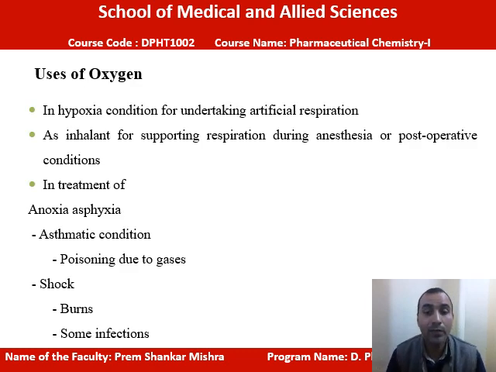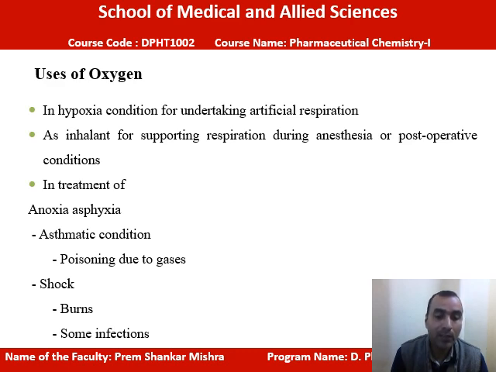What is the use of oxygen? In hypoxia condition, everybody knows oxygen is given. When your body requires more oxygen, you should be supplied with oxygen. In hypoxia condition, for undertaking artificial respiration, it is also used as an inhalant for supporting respiration during anesthesia or post-operative condition. In the treatment of anoxia or asphyxia, oxygen can be used.